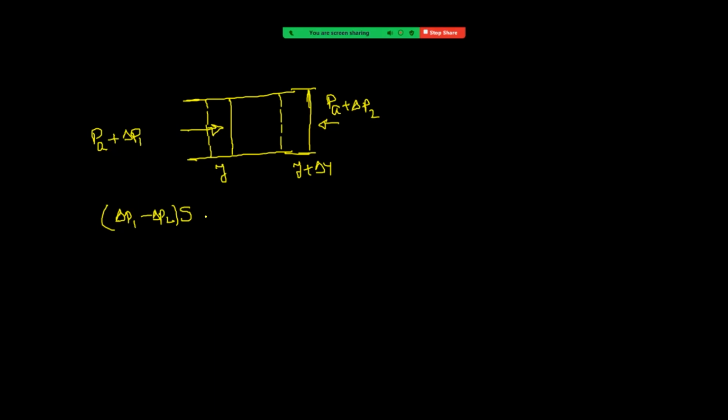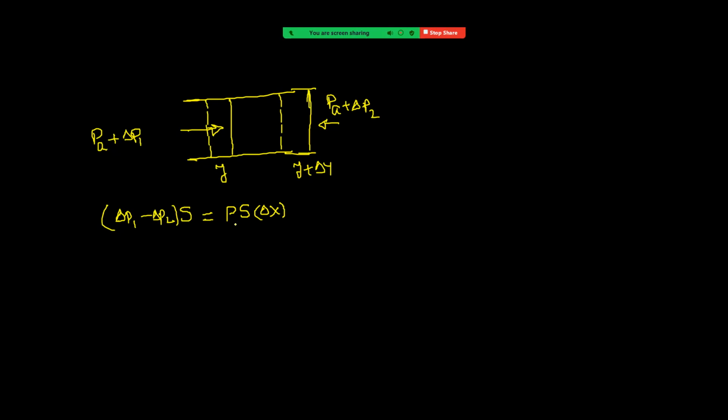This is net force. Net force equal to mass into acceleration. Mass equal to mass of that element. It is now an element of length delta x, so it is rho into S into delta x.